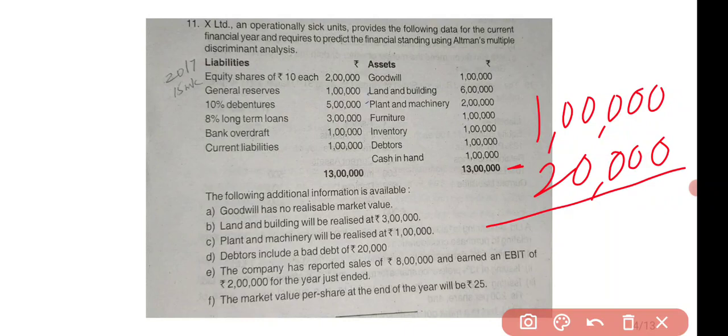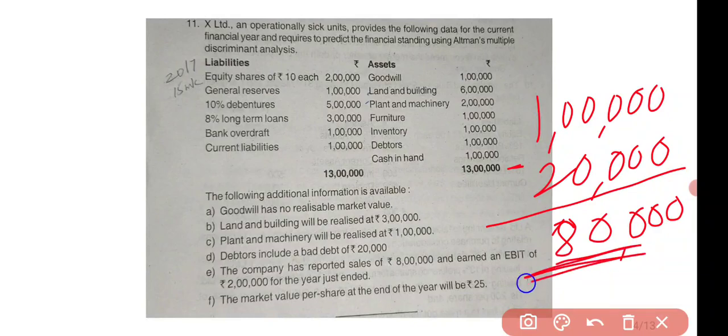So the exact value of debtors is 80,000. We have to consider 80,000 while calculating the total assets and current assets also, not 1 lakh.